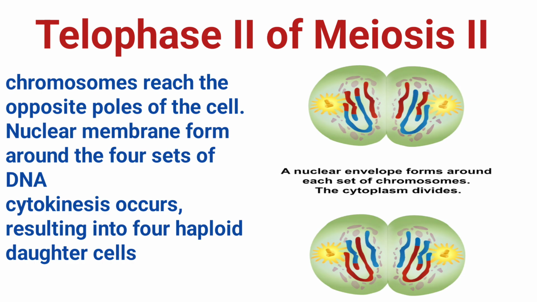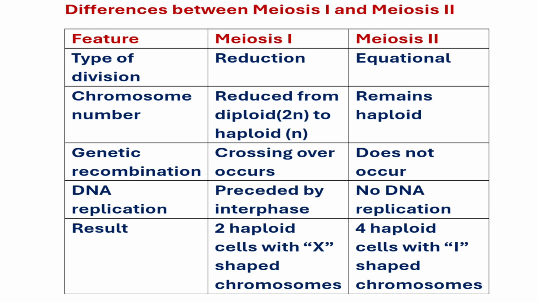Although meiosis 1 and meiosis 2 occur consecutively during meiosis, they differ in several different ways. And this drives us to differences between meiosis 1 and meiosis 2. Meiosis 1 is also known as reduction division because the chromosome number is halved, while meiosis 2 is called equivalent division because the number of chromosomes remains the same. Meiosis 1 reduces the cell from diploid to haploid, while meiosis 2 maintains the cell haploid.